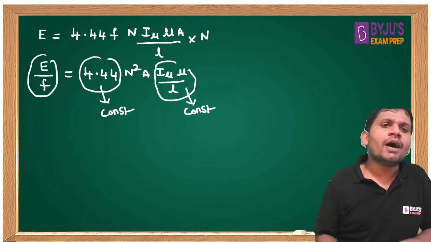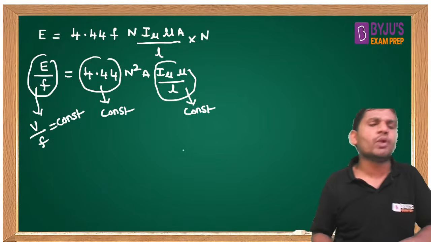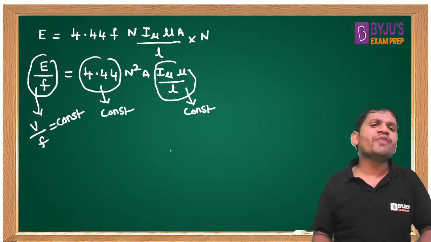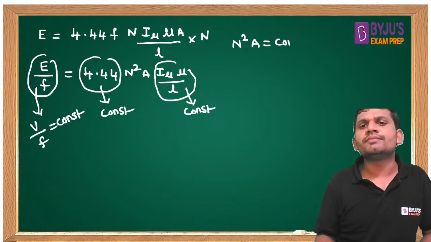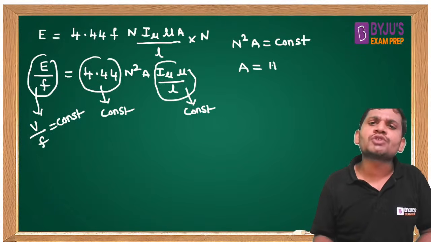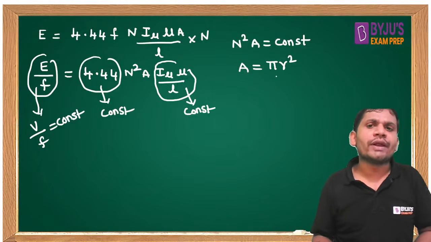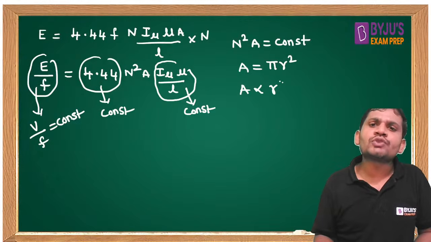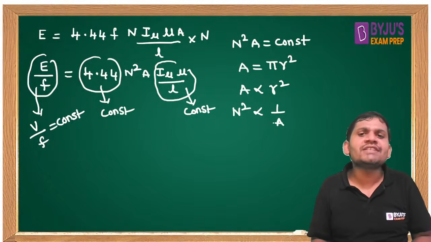We are operating the transformer at V by F equal to constant. V by F equal to constant operation is preferable to maintain constant flux. Then N square A equals constant. But I want to relate this formula in terms of the radius. Let us assume that A equals pi r square, assuming a circular core. Then A is proportional to r square, and N square is inversely proportional to A.